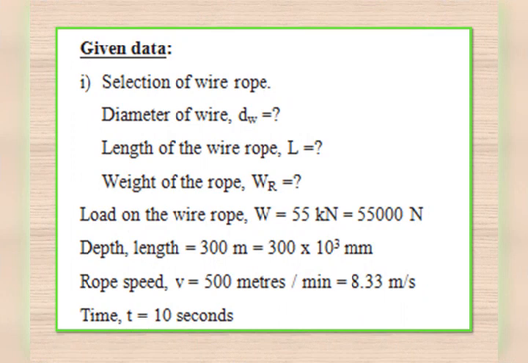A rope speed of 500 meters per minute. Rope speed V is equal to 500 meters per minute. If I convert that into seconds, then I am getting 500 divided by 60, that is equal to 8.33 meter per second. It's supposed to be attained in 10 seconds. So the time he has given, time t is equal to 10 seconds.